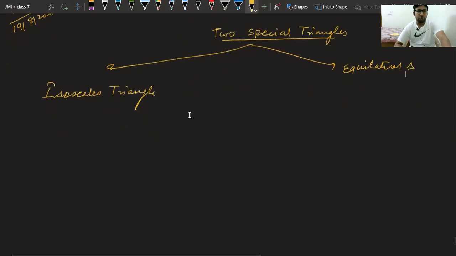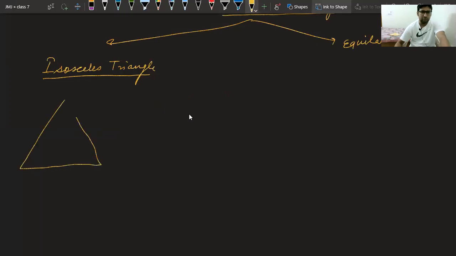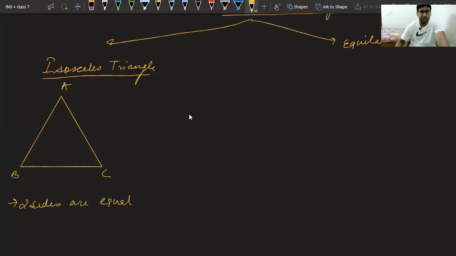Now, class, what do you mean by isosceles triangle? Please answer. A triangle in which two sides are equal. Very good. So a triangle in which two sides are equal is known as isosceles triangle.